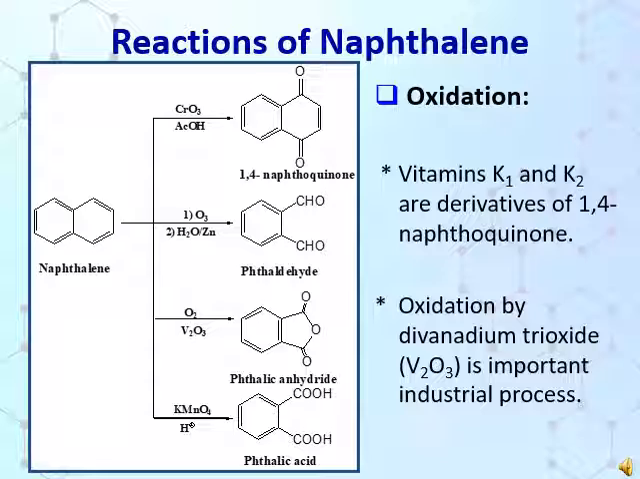Naphthalene when treated with divanadium trioxide, which is an important industrial process, gives phthalic anhydride. Naphthalene when treated with acidic KMnO4 gives phthalic acid.